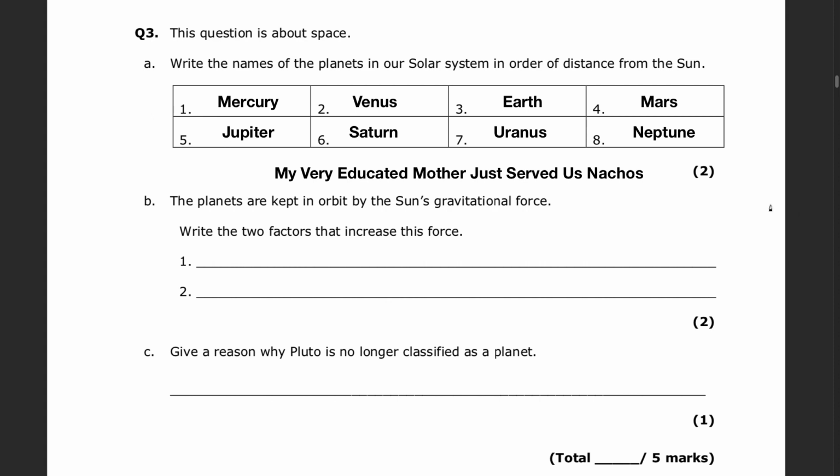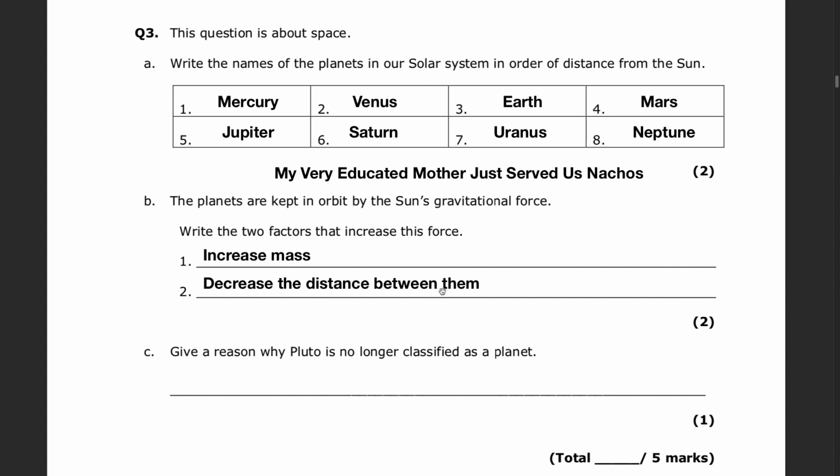Question 3b. The planets are kept in orbit by the Sun's gravitational force. Write the two factors that increase this force. Now for this force to increase, you can either increase the mass of the objects that are attracting each other. This will cause the gravitational force between them to increase. Or else you can decrease the distance between them.